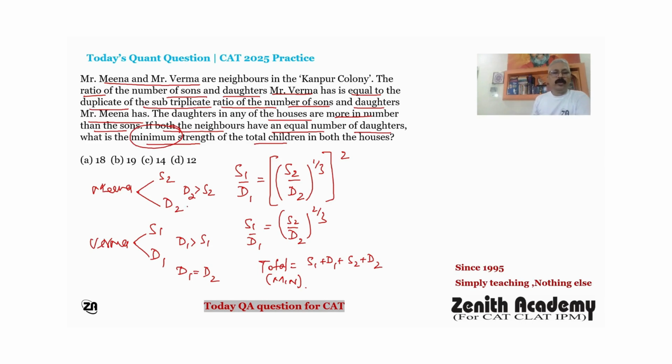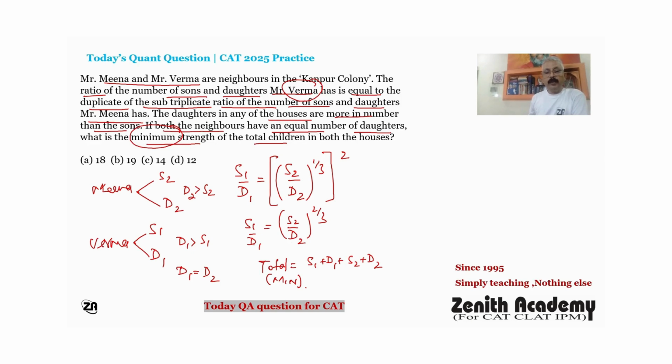Now see, first of all, the number of sons and daughters with Meena and Verma must be natural numbers. So the values of S2, D2, S1, D1 are natural numbers. And from here, the ratio of S1 to D1, the sons and daughters of Mr. Verma, is equal to S2 upon D2 to the power 2 by 3.